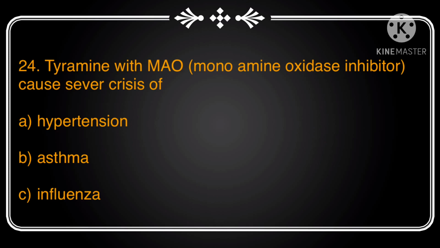When MAO inhibitors are taken, they block the monoamine oxidase enzyme, which is an enzyme that breaks down excess tyramine in the body. Blocking of this enzyme relieves depression. If you take MAO inhibitors with tyramine-containing food, tyramine can quickly reach a dangerous level. This can cause a serious spike in blood pressure. Therefore, avoid tyramine-containing food if you take MAO inhibitors. Hence, the answer to the given question is option A, hypertension.